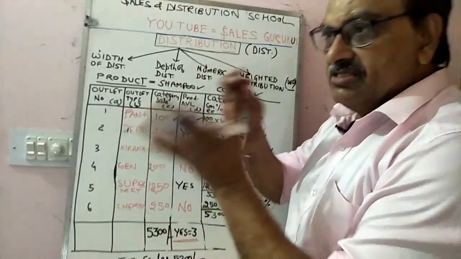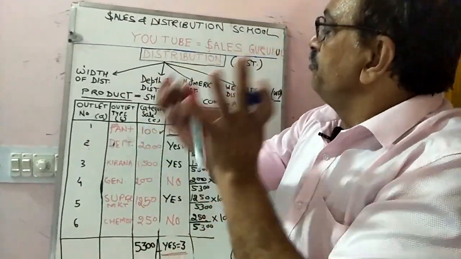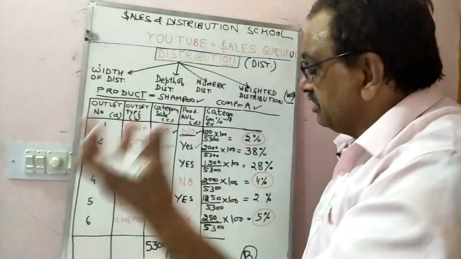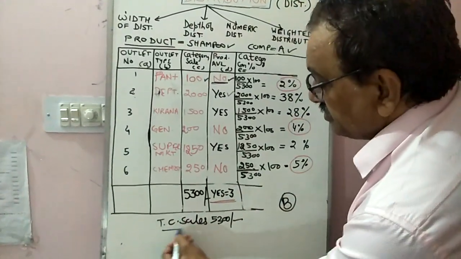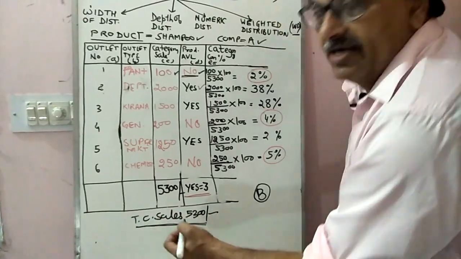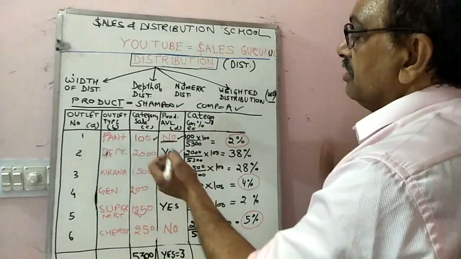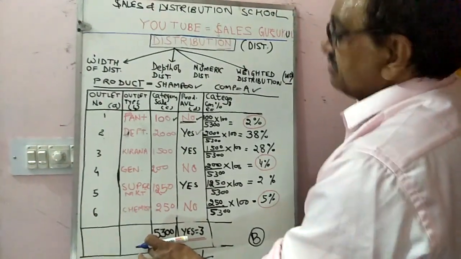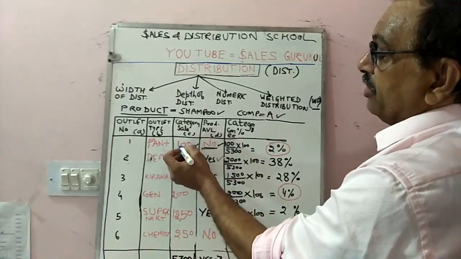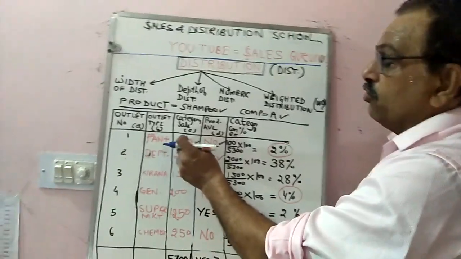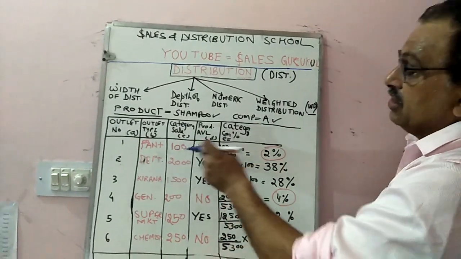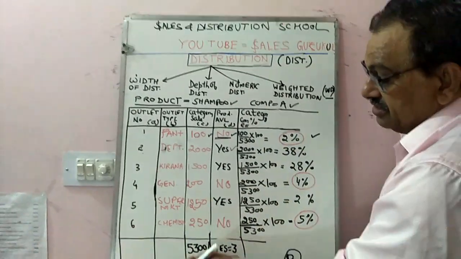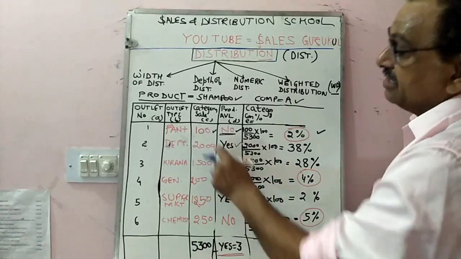Category sales means the sale of the entire shampoo brands of different companies. It can be company A, company B, company C, company D. Here we are taking the sale of only branded companies. Now, the total sale of the shampoo category in the town is 5300 rupees. In the Pan Plus outlet, the sale of the category is only 100 rupees.